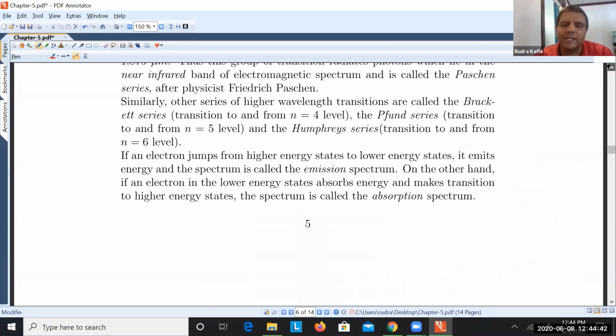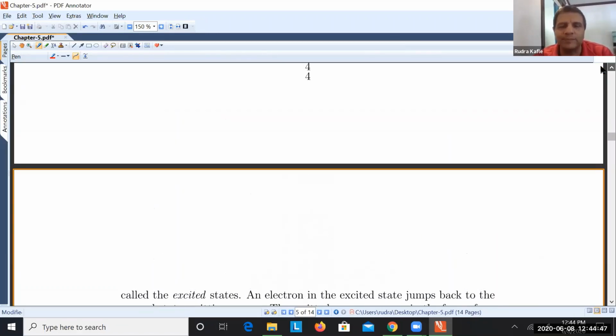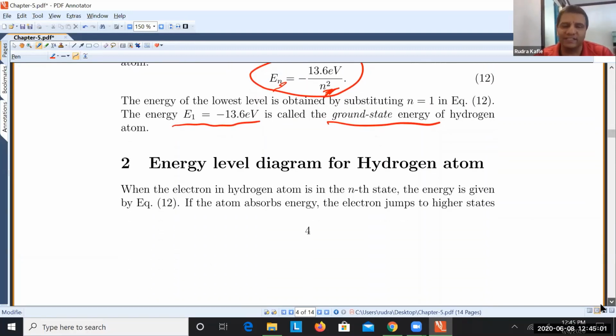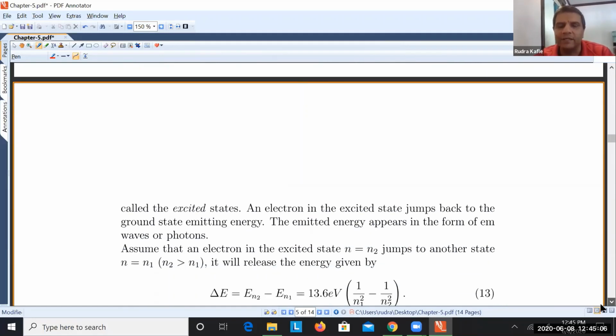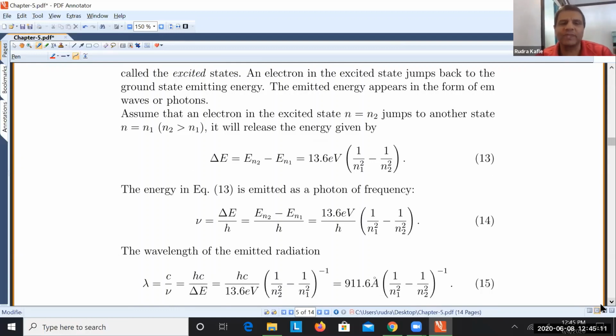That means that the electron is now free of the atom. It leaves the atom, right? n equal to infinity. So En equal to minus 13.6 eV divided by infinity squared, which is 0, right? So that means now the atom is said to be ionized. In homework problem, maybe homework 3 or homework 4, I have given some simulation, so you will understand better there.